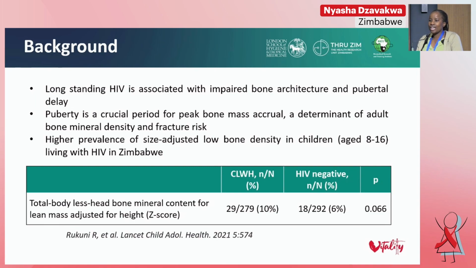and those without HIV aged 8 to 16 years. And this study found a higher prevalence of size-adjusted low bone density in the children living with HIV. The prevalence of low bone density in children living with HIV was 10% compared to 6% in children without HIV.